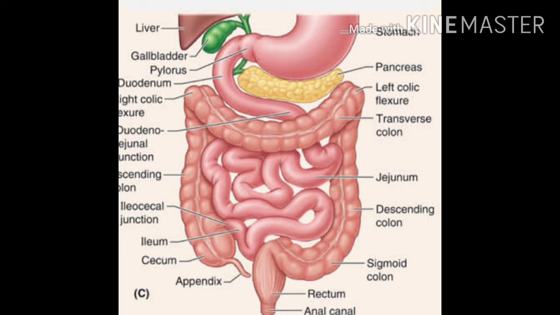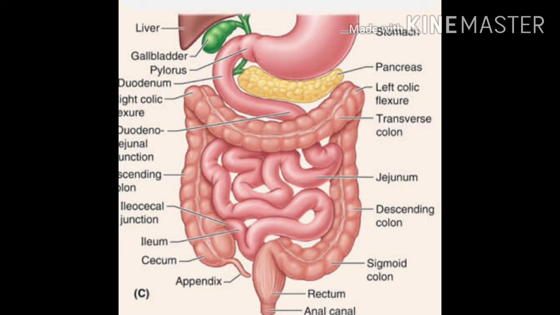It is the site of further digestion of carbohydrates, proteins, and fats. The small intestine receives bile juice from the liver and pancreatic juice from the pancreas for this process. These digestive juices gradually render the internal condition of the intestine basic or alkaline.